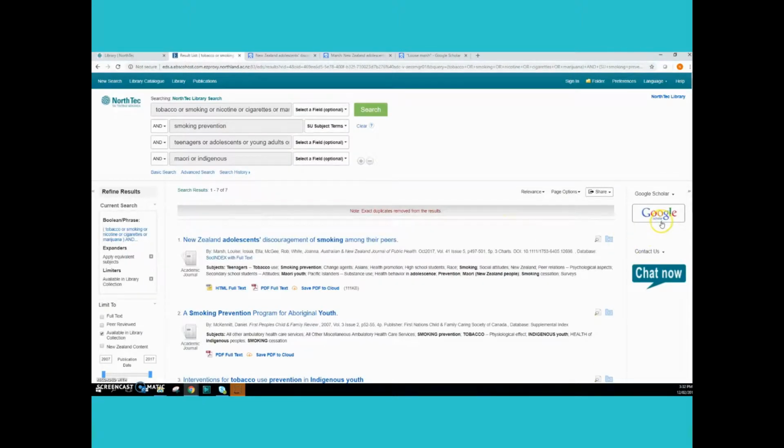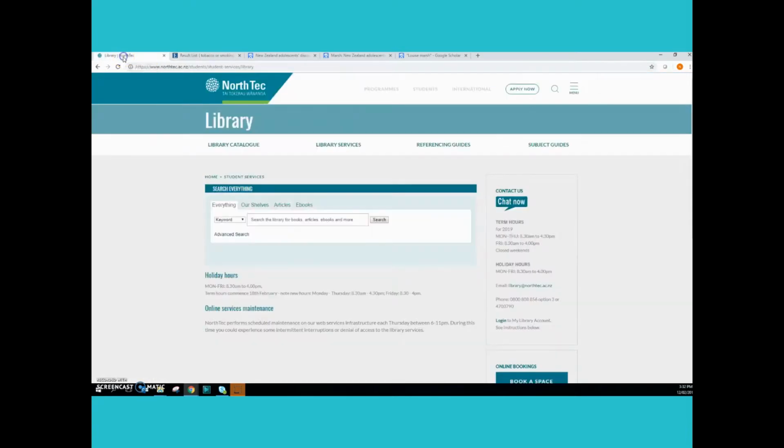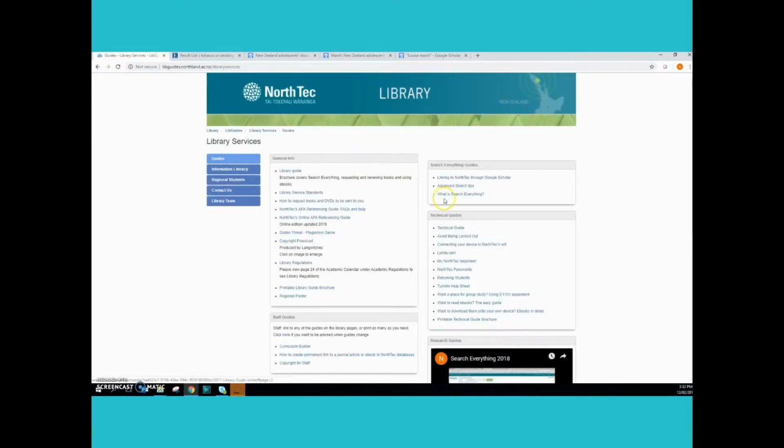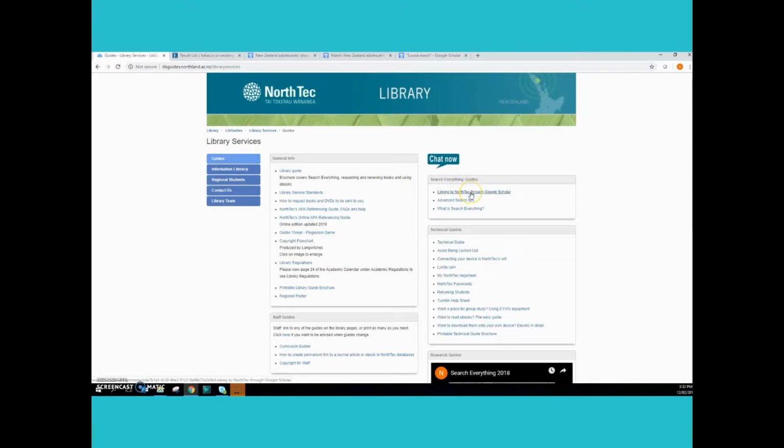This link to Google Scholar will bring you more results which will be worth following. Use this template here to set up your search and then click on the Google Scholar link. Now you must have set up the link in the first place. I'll show you where to find that. Back on the library's main page under Library Services, we've got linking to Google Scholar here. It talks you through it step by step.